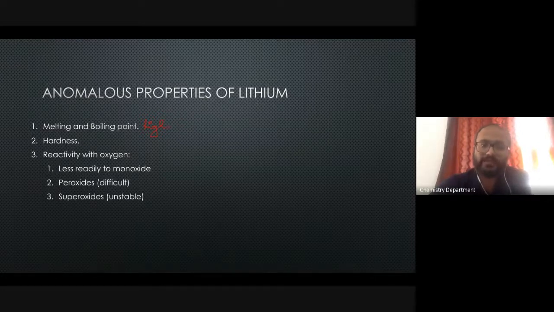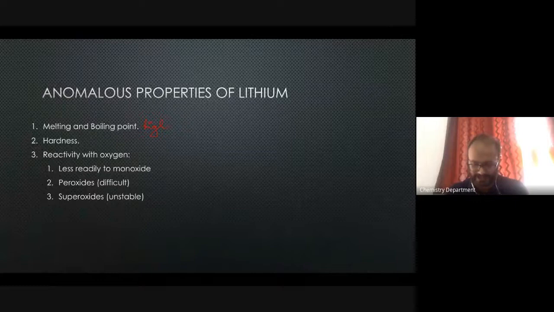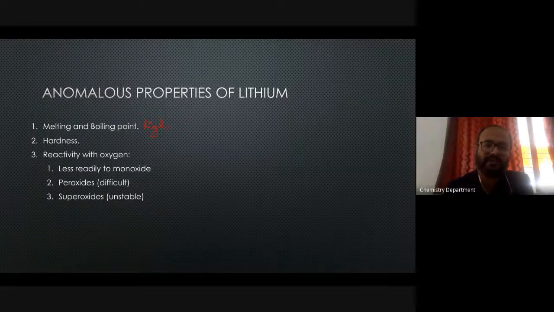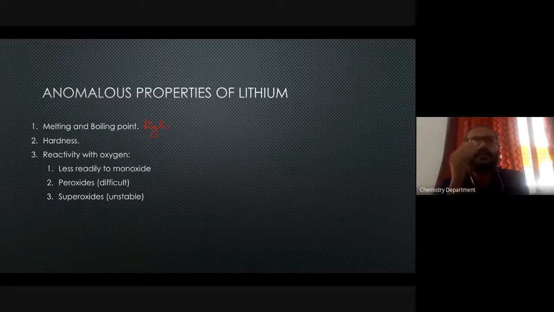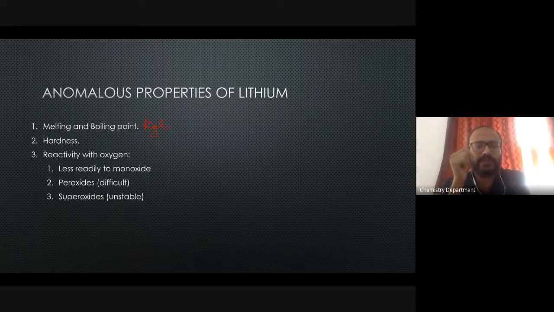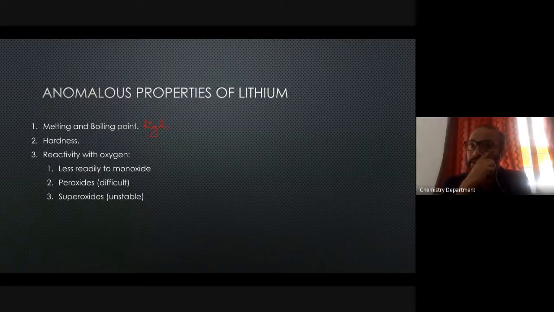However, when it comes to peroxide, the peroxide formation when lithium reacts with oxygen is very, very less. Peroxide formation is difficult, though it is formed with a little bit of difficulty. However, superoxides of lithium metal are usually very, very unstable. Okay, so regarding the stability, if we talk about monoxide, peroxide, and superoxide of lithium metal, monoxides of lithium metal are very, very stable. Now, you would ask me the reason for it.